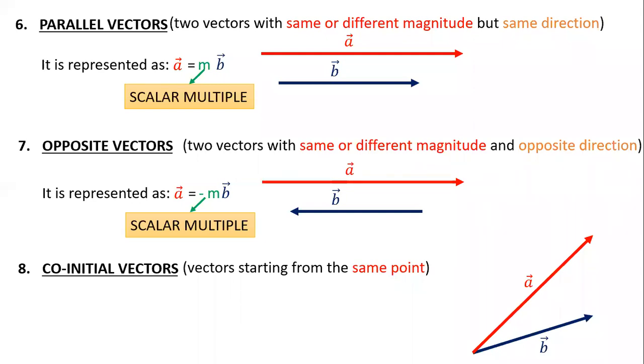So again, I'm repeating, under parallel vectors, you will have like and equal. Under opposite vectors, you will have equal and opposite and unlike vectors. It depends all upon the value of M. If M is 1, equal; if M is some other value, like. For opposite, if M is 1, it will be equal and opposite. If M is some value other than 1, it will be unlike. Should I proceed further?